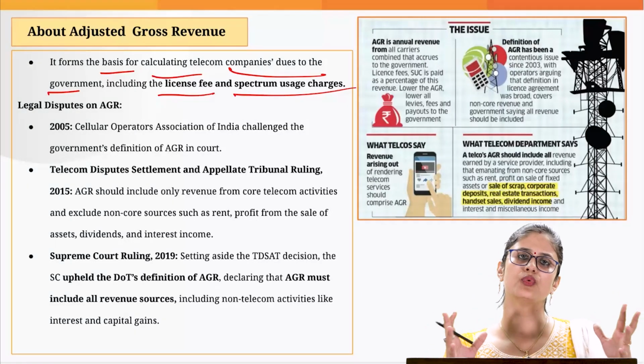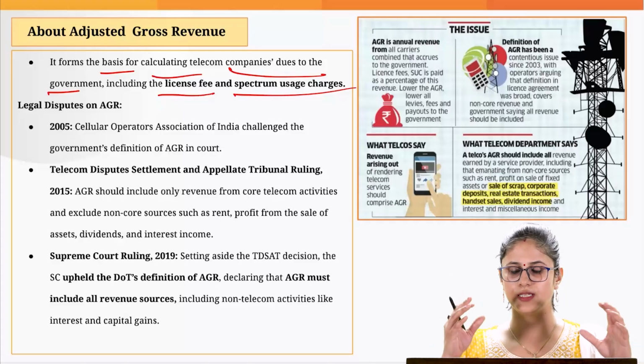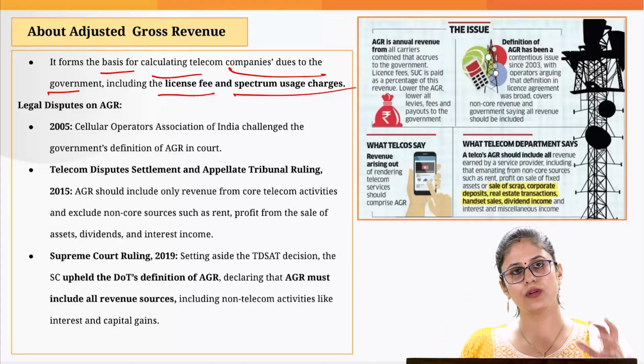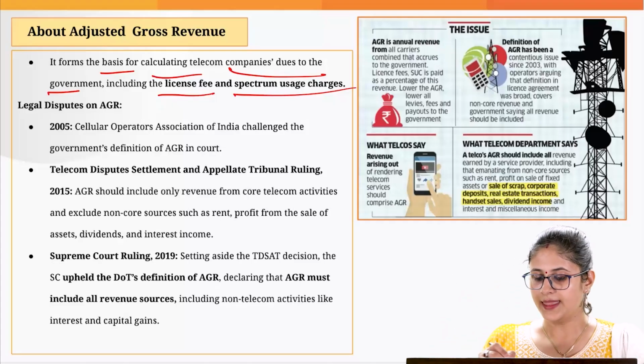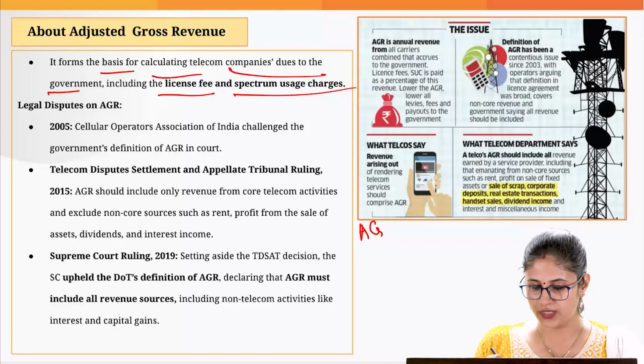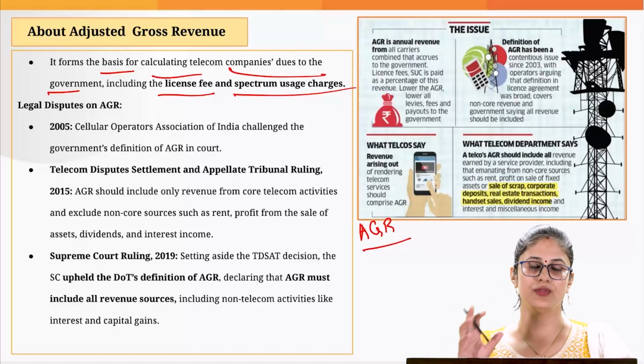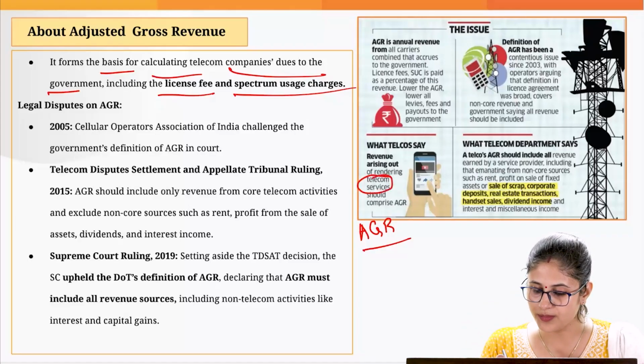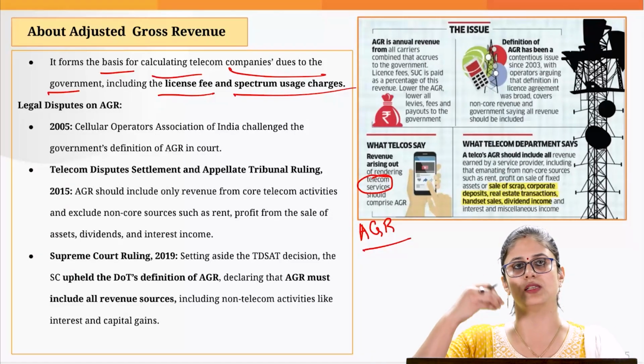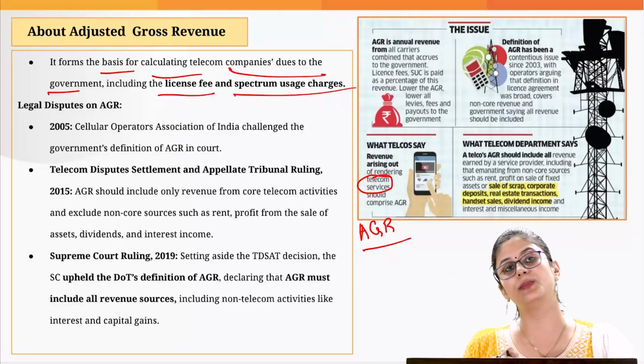Now, why is there an issue going on between the telecom operators and the government? The telecom companies say that when it comes to computation of adjusted gross revenue, only the revenue which the telecom operators generate from core telecom services like data services and calling services should be taken into account.